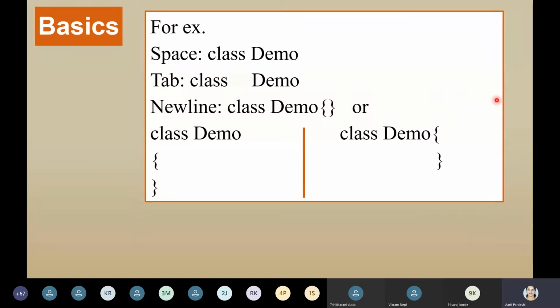Or otherwise you can write class demo, on a new line curly braces, on a new line public static. So everything you can write on a separate line, and the compiler will work correctly with it, no syntax error. Or there are different assumptions or coding styles. Some people show it like this: class and demo, the opening curly brace has to be exactly on that same line.